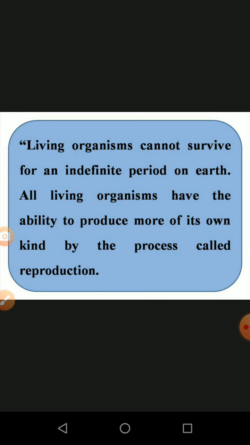Exceptions occur when gene changes or sudden heritable changes take place in the reproductive cell, which is called a mutation. Such organisms are unable to reproduce. All other organisms have the ability to produce their own kind. For example, the cow produces its own offspring, and the human being produces their own offspring.